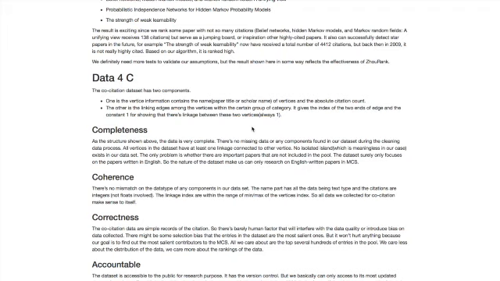And for the accountability, the dataset is accessible to the public for research purposes. It also has some version control on their database. But we can basically only access its most updated dataset from their offered link. Also, the data from the miner stopped being updated in 2009. In the future, if there is a need to update our analysis on this dataset, we might need to apply our model or analysis algorithms on a more updated co-citation dataset.